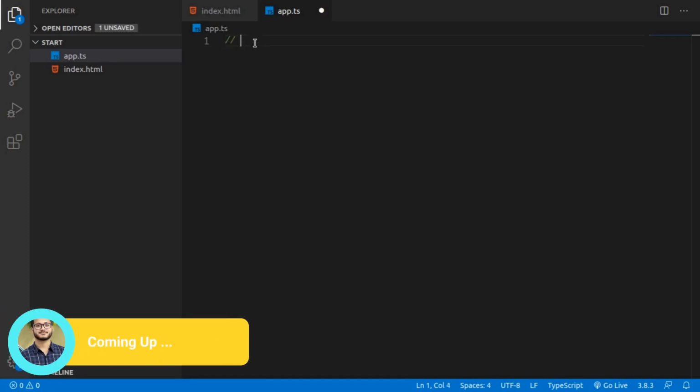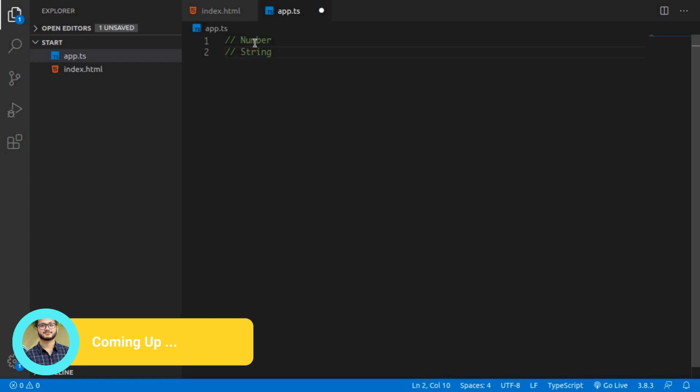At first about number, okay, the number type. Then second, we are going to discuss about the string type, okay, let's make it correct. Then the third, we are going to discuss about Boolean.